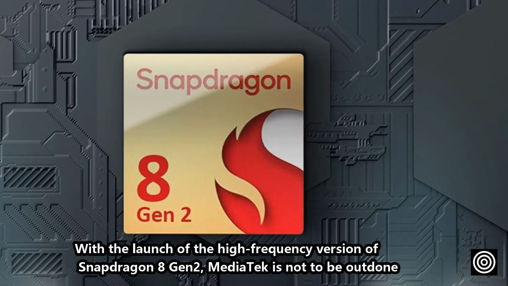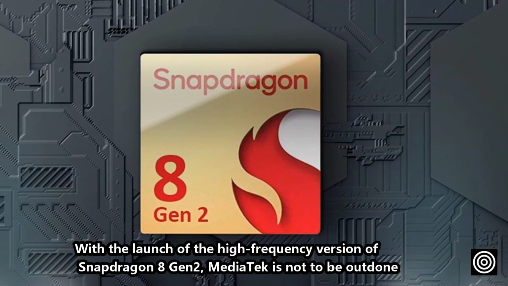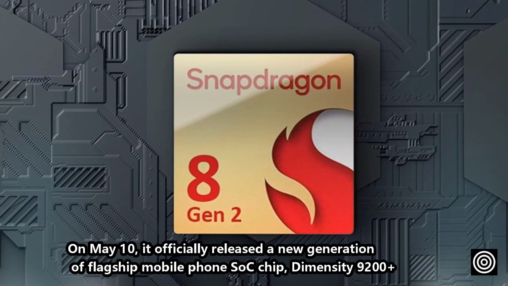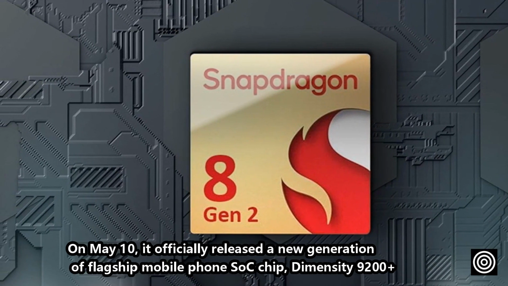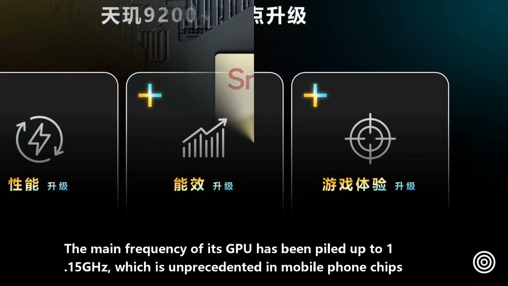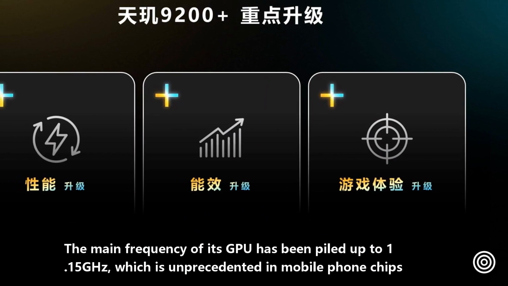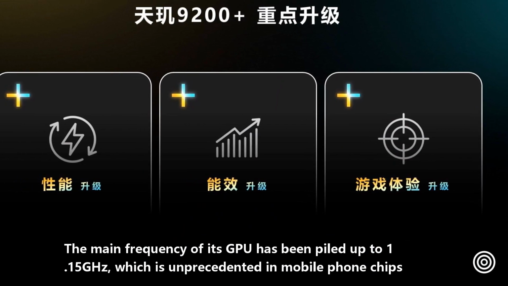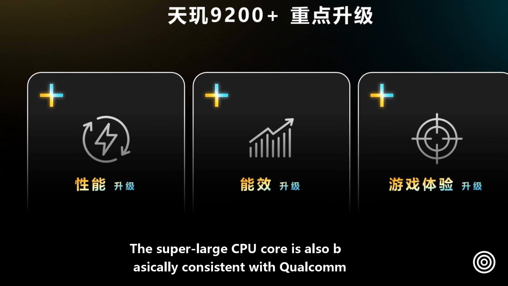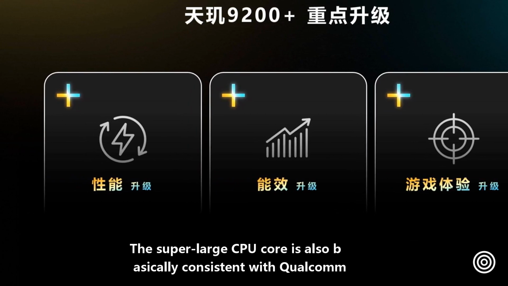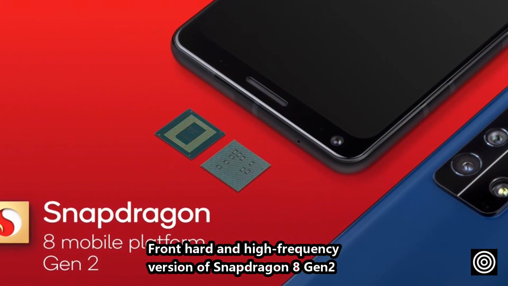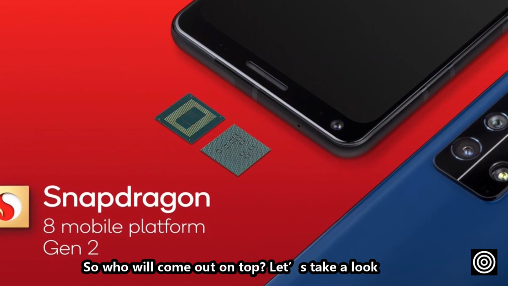With the launch of the high-frequency version of Snapdragon 8 Gen 2, MediaTek is not to be outdone. On May the 10th, it officially released a new generation of flagship mobile phone SoC chip, Dimensity 9200+. The main frequency of its GPU has been piled up to 1.15 GHz, which is unprecedented in mobile phone chips. The super-large CPU core is also basically consistent with Qualcomm's high-frequency version of Snapdragon 8 Gen 2. So who will come out on top?